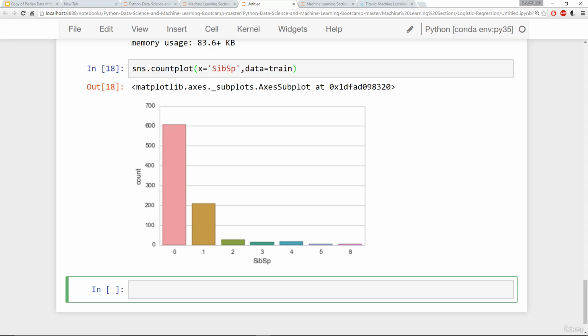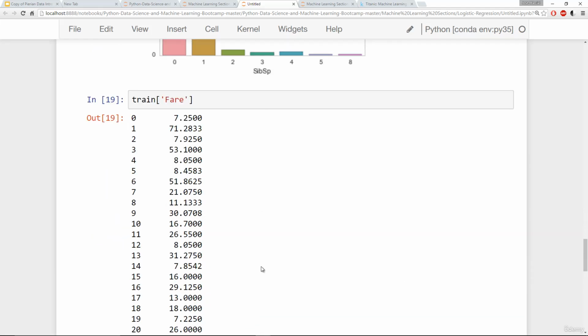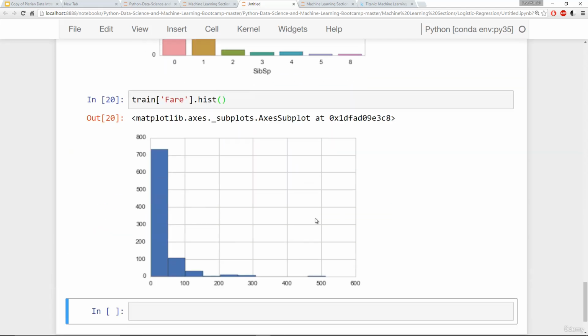Okay, another column we haven't actually explored yet is the fare column. Let's go ahead and take a look at how much people paid as a distribution. I'm going to go ahead and do this with pandas. I'll say train fare, and remember if we take a look at that, that's basically just their fares, what prices they paid. I'll say .hist to call a histogram. And let's go ahead and just run this and see what we get. Okay, immediately we see that there's quite a wide range of values, but most of the distribution seems to be somewhere between 0 and 100.